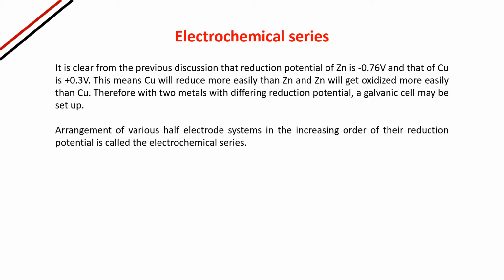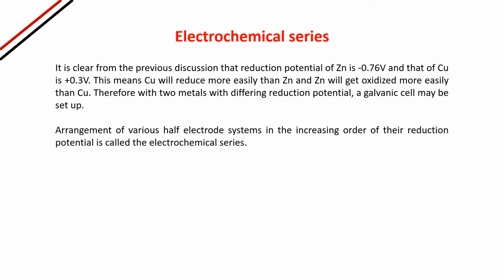Just think about the electrochemical series. Zinc is placed at the top of that electrochemical series. So it is very difficult for zinc to get reduced. Rather, zinc will get oxidized more easily. But in case of copper, copper will reduce more easily. So you can see that the reduction potential means how easily it can get reduced. So the reduction potential is decreasing as you go down the electrochemical series.